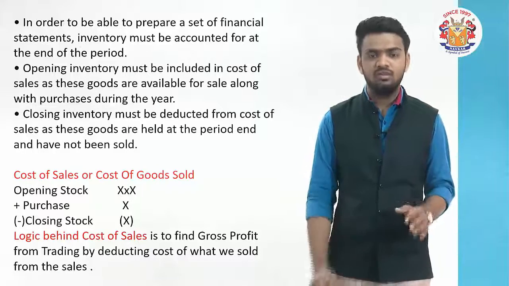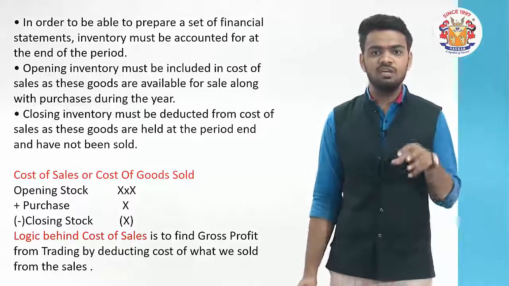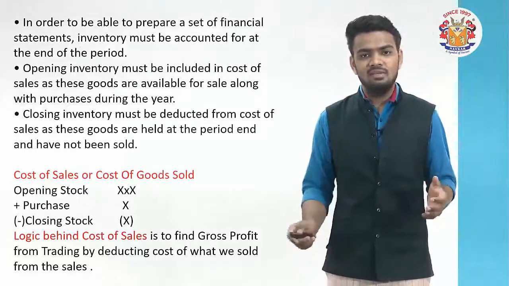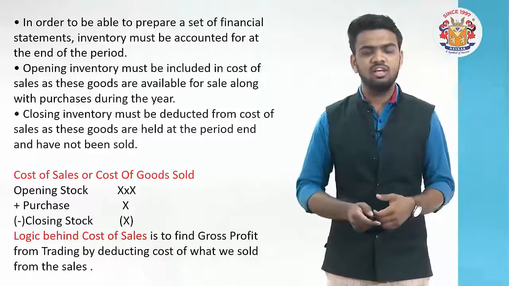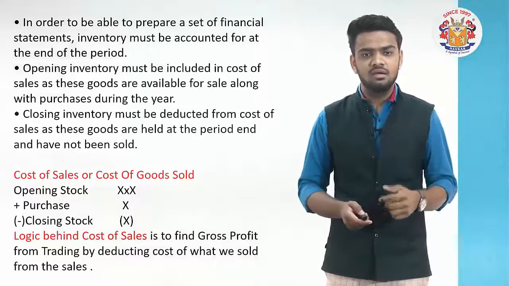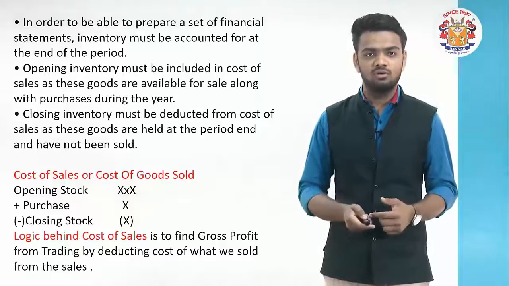Why? See friends, it's very simple logic. Why is the cost of sales a part of the statement of income? Anybody who is doing purchasing, selling and trading activities will purchase at a lower amount and sell at a higher amount.